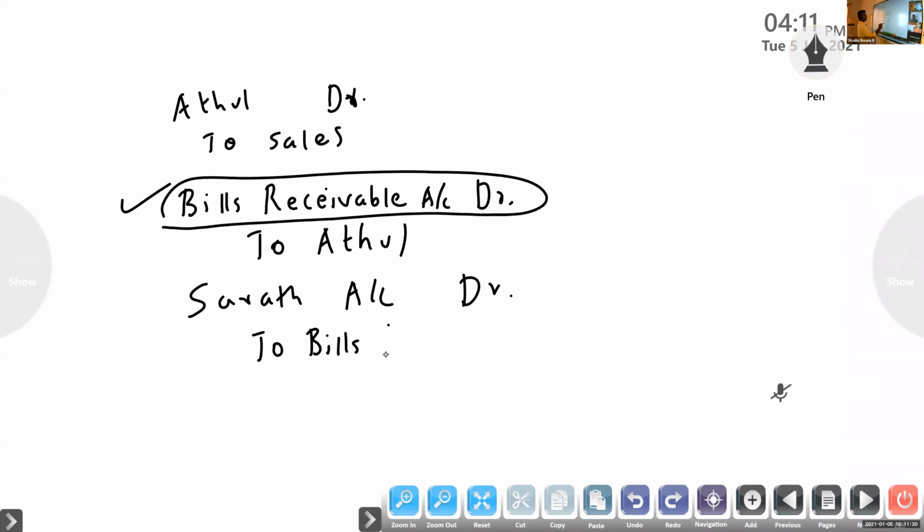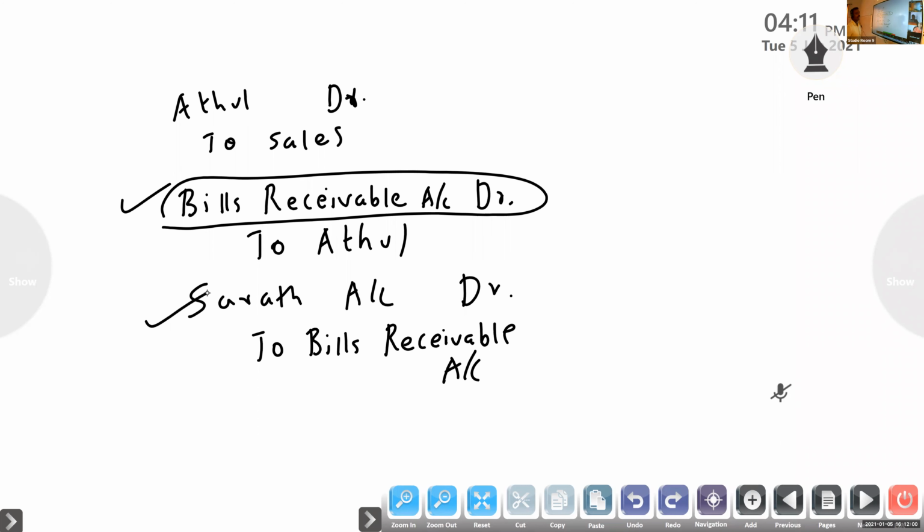Clear? In every case, the third entry credit will be bills receivable.